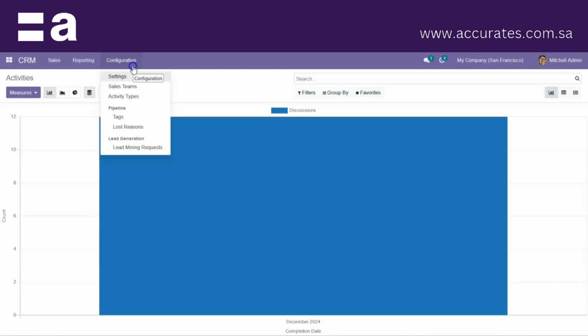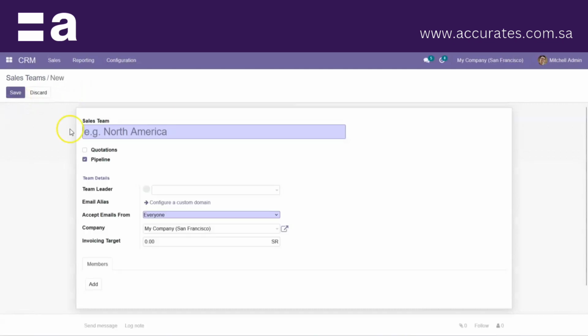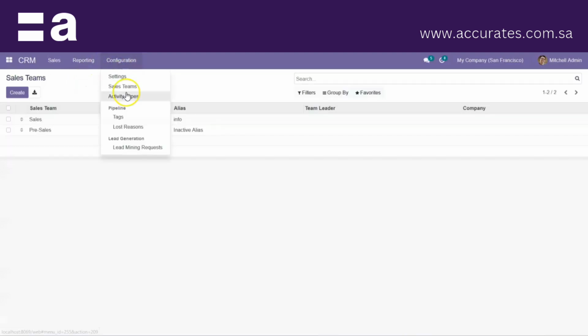And here we have the configuration, Sales Teams. Here we can create a team under sales teams, with the team leader, and the members can be added over here. Then we have the activity types.